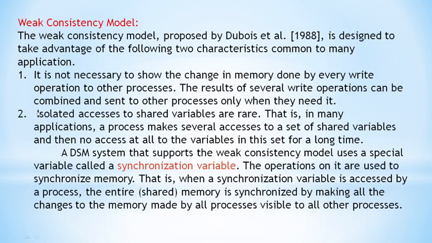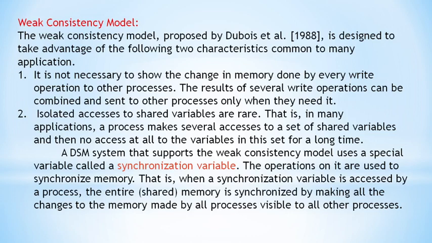And the second thing is, isolated accesses to shared variables are rare. Many applications and processes make several accesses to a set of shared variables. In the previous example we have seen that P2 is accessing the same variable x and P1 is also accessing the same variable.